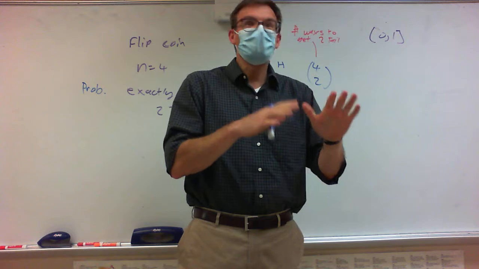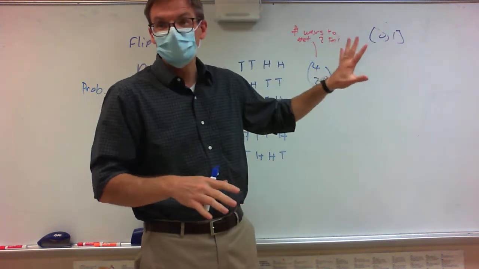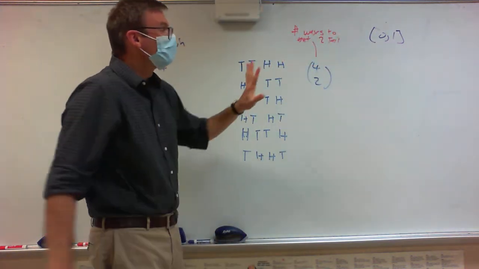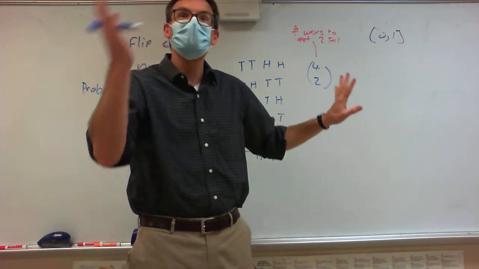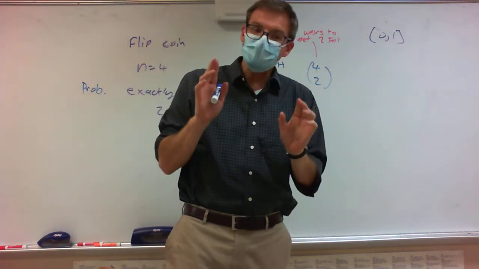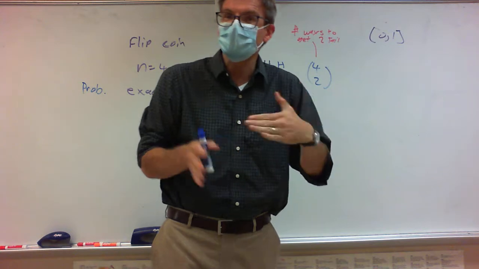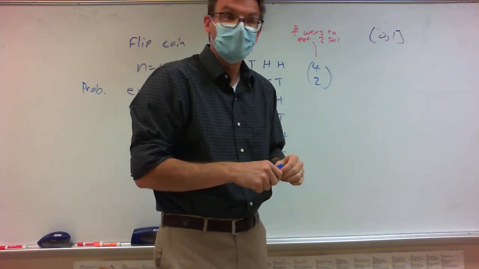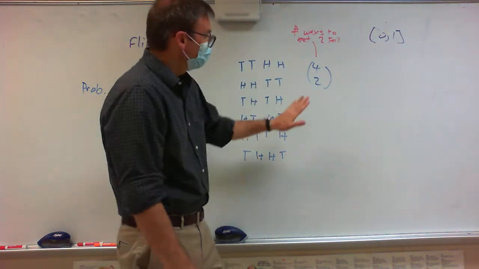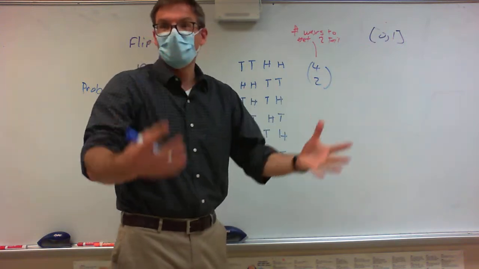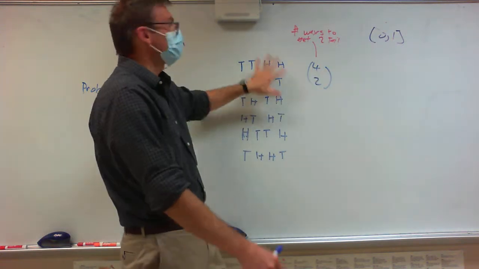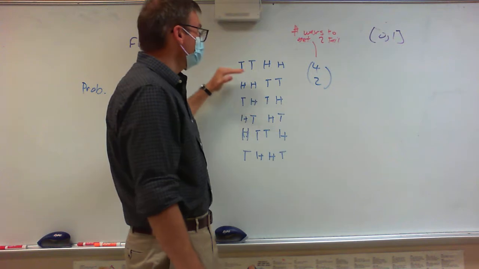So we're going to go through this situation. We've got this sort of setup. We're going to go through a couple of questions, and then we're going to go through one that seems like it's harder, but I think it'll make it a little clearer. All right, so here's how you compute an actual probability. First, you have to count how many ways this can happen. And then you have to compute the probability.